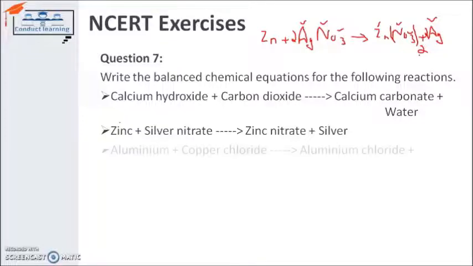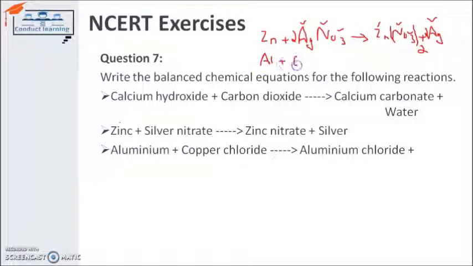And the third one, aluminium and copper chloride. Aluminium is represented by Al and copper chloride by CuCl2, giving us aluminium chloride and copper.